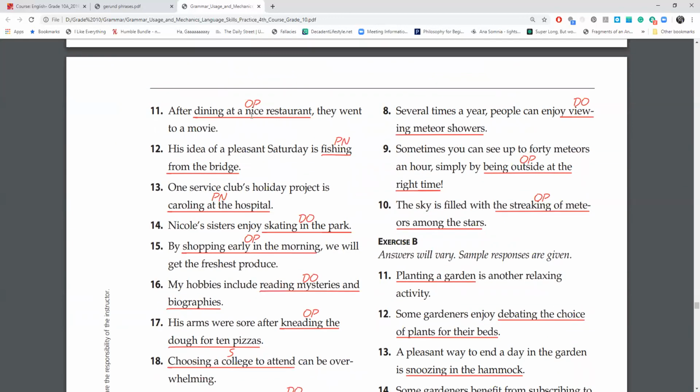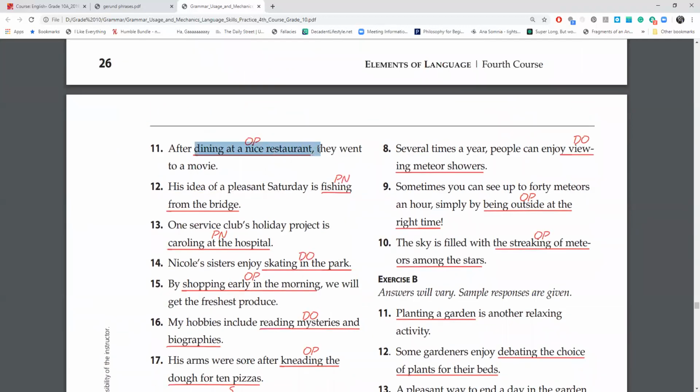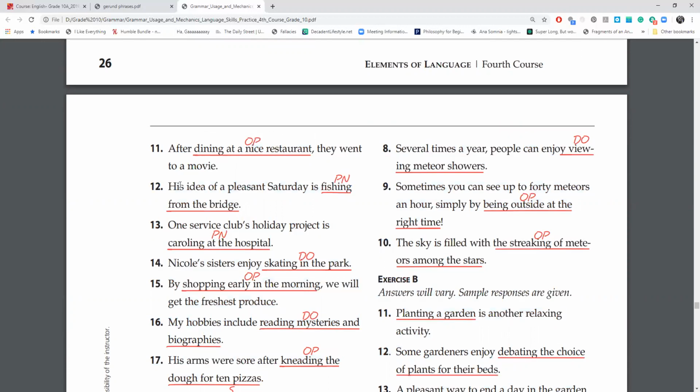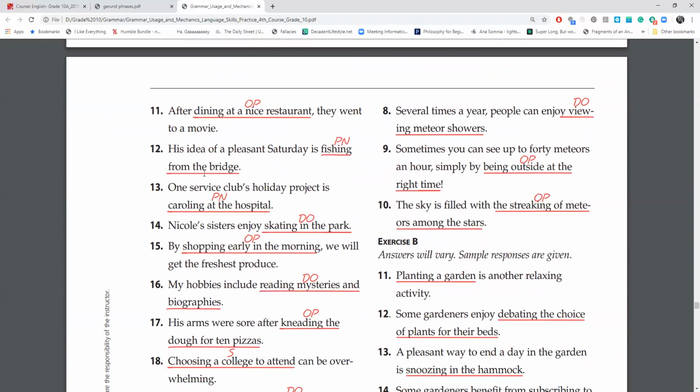Number 11, after dining at a nice restaurant, they went to a movie. Dining at a nice restaurant is going to be your gerund phrase. And after, we have a preposition here, so it must be the object of a preposition. Number 12, his idea of a pleasant Saturday is fishing from the bridge. Okay, what's his idea of a pleasant Saturday? Fishing from the bridge. So if you have fishing, we know that it's a gerund and it must be a predicate nominative because it is renaming what his idea of a pleasant Saturday is.